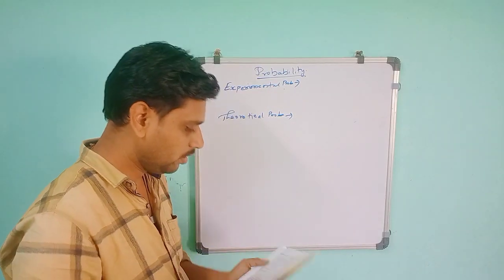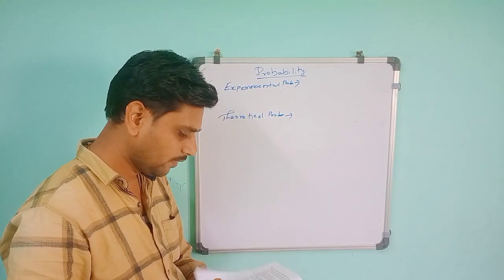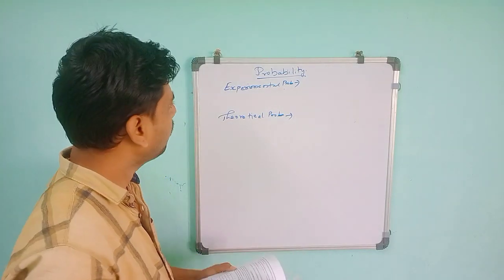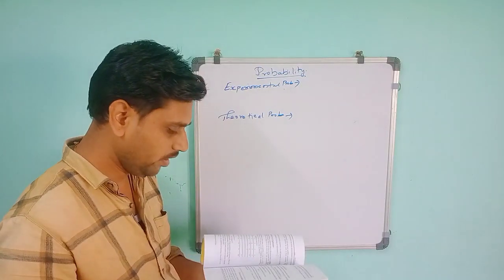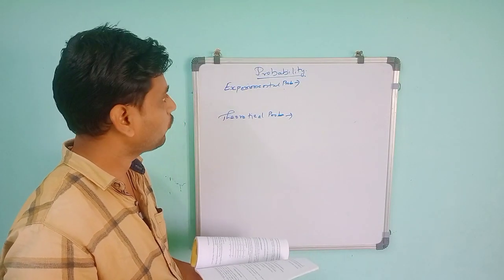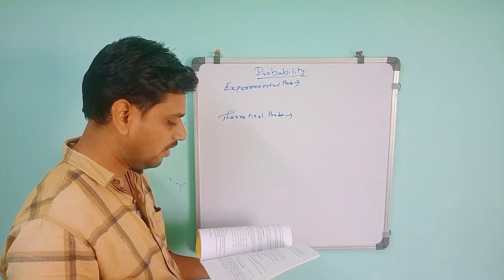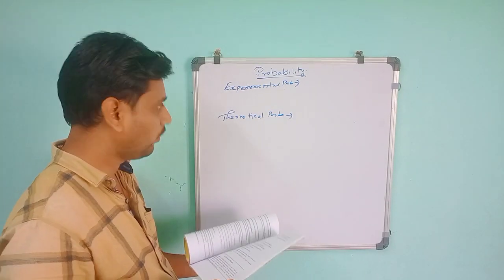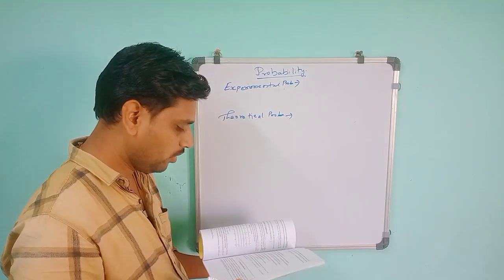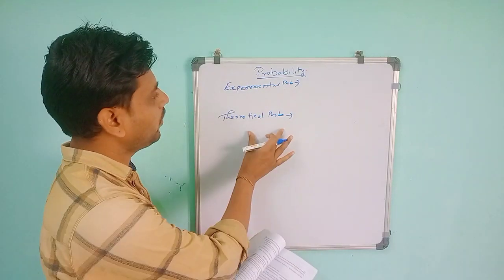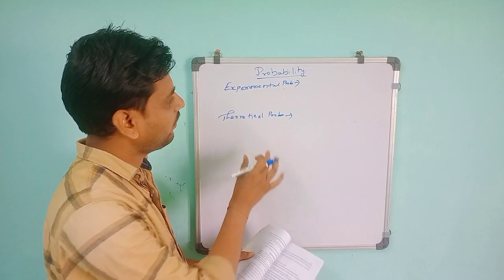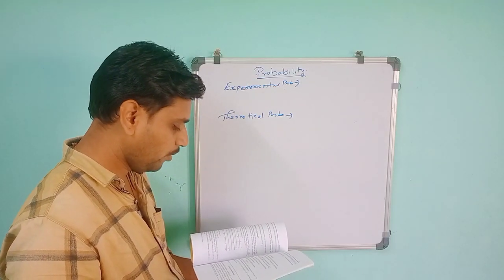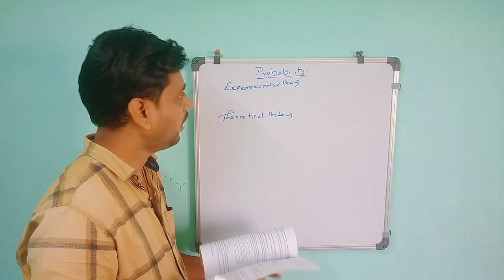In experimental or empirical probability, the probability of a given event is based on what has actually happened. While the theoretical probability is on the basis of certain assumptions. We make certain assumptions, and the outcomes are equally likely. So we predict what will happen on the basis of certain assumptions.